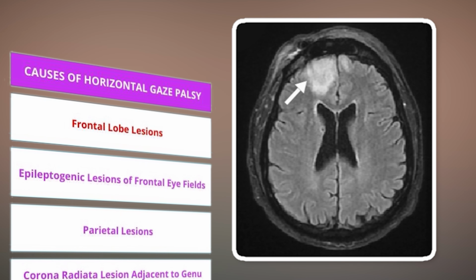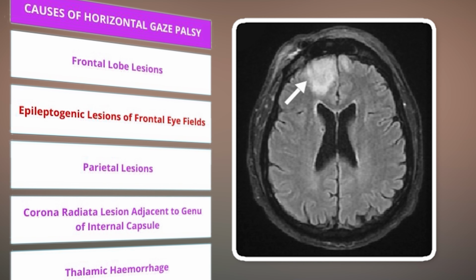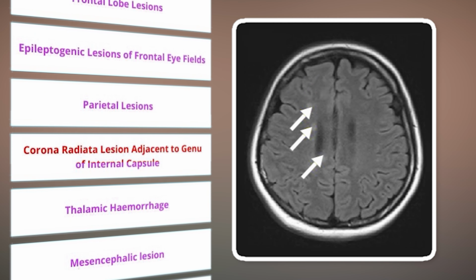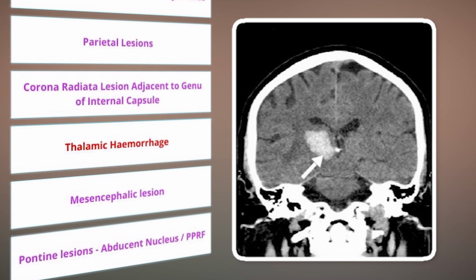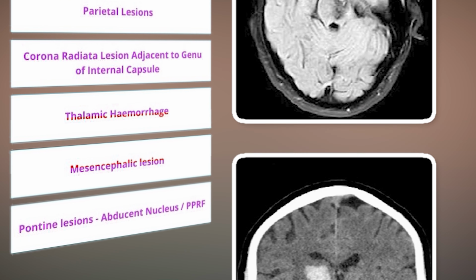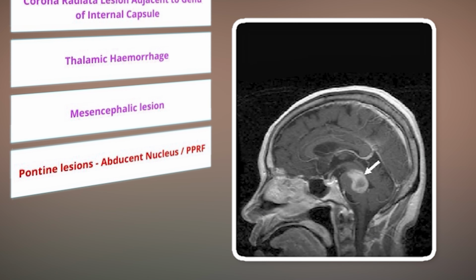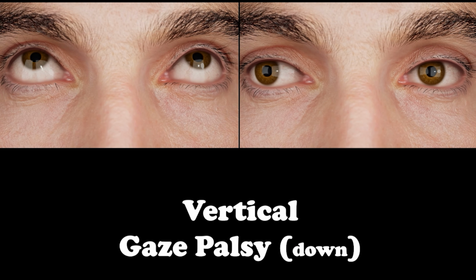So frontal lobe lesions, epileptogenic lesion of the frontal eye field, parietal lesion, corona radiata lesion adjacent to the genu of the internal capsule, thalamic hemorrhage, mesencephalic lesion, pontine lesion involving abducens or PPRF. And we will see the vertical gaze palsy now.